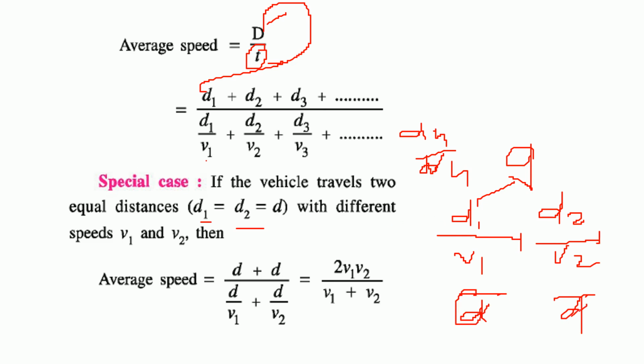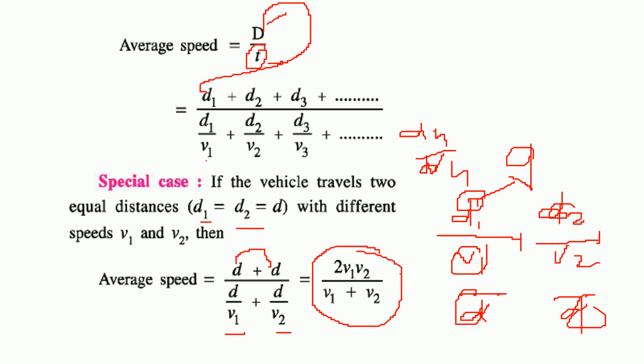Total distance is d plus d, that is 2d. And what is the average speed? This is t1 plus t2 in the denominator, and t can be easily obtained by d by v1 and d by v2. So we add them, d will cancel out. It will be 2v1 v2 by v1 plus v2. So average speed is totally dependent on the velocity.